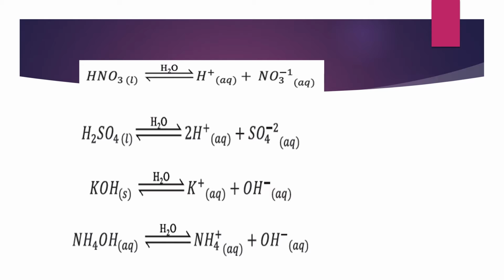In the last example, you see ammonium hydroxide. Ionization of ammonium hydroxide shows that it is producing ammonium ions and hydroxide ions. This shows that ammonium hydroxide is an Arrhenius base because it is producing hydroxide ions.